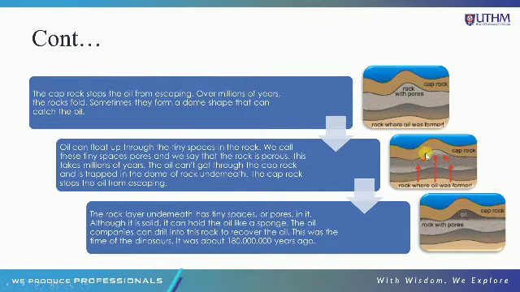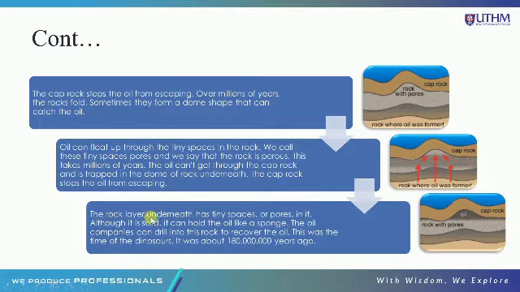Di mana dekat sini dia akan tersimpannya gas-gas natural gas. Dia terhalang sebabnya permukaan dia permukaan yang dome shape. Dia menghalang daripada gas ni teruap ke atas permukaan laut.